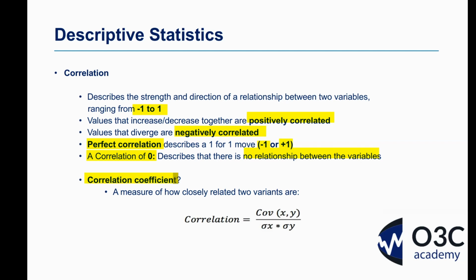Okay, and how we do this, and we're going to do this very simply on Excel in a moment, we take our covariance. So that's where we're going to go next, into covariance. We take the covariance between, say, 2 variables, and then we divide that by the standard deviation of the first variable multiplied by the standard deviation of the second variable. All right, but again, leave the formula aside. We're not going to get too mathsy, as I promised, and we'll have a look at this in the Excel spreadsheet very shortly.